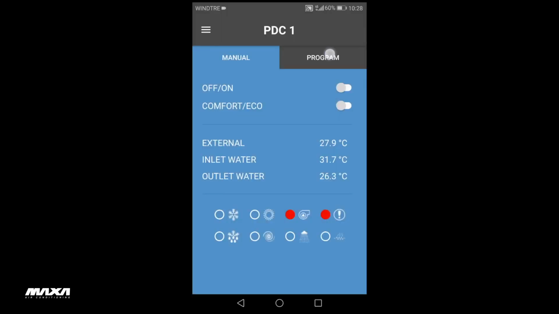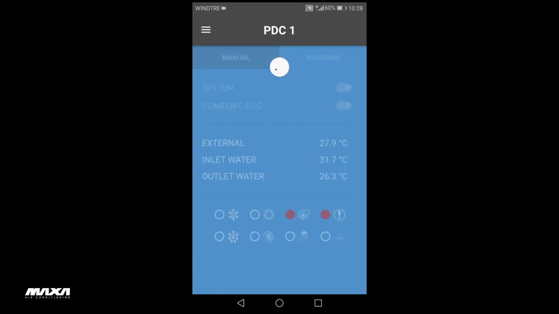From the heat pump page, simply click on the Program window to activate the programming set of the heat pump. For example, if I choose the programming and I am inside a band where the heat pump is running, we can see the compressor start up and the machine starts operating.